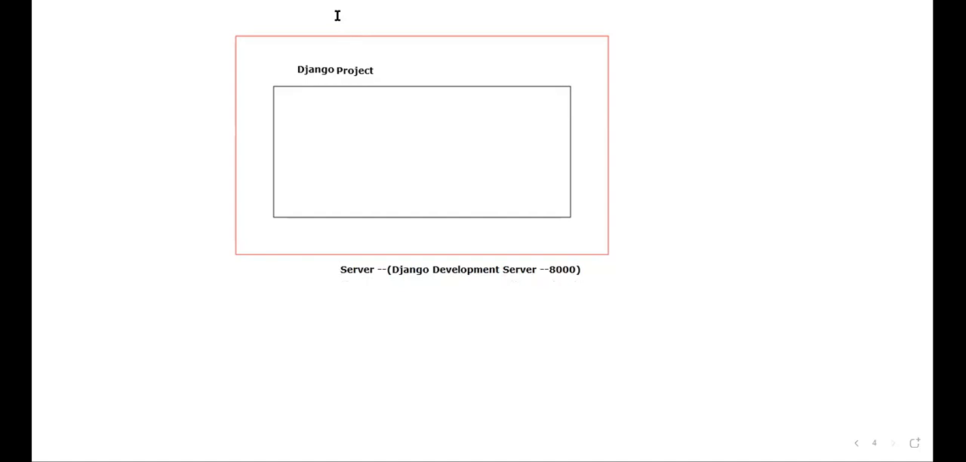Now tell me, what is a project? Just now I have told. A project is a collection of applications and configuration files. Yes or no? A project is a collection of what? Applications and configuration files.